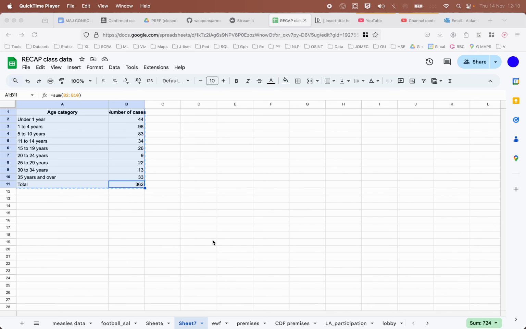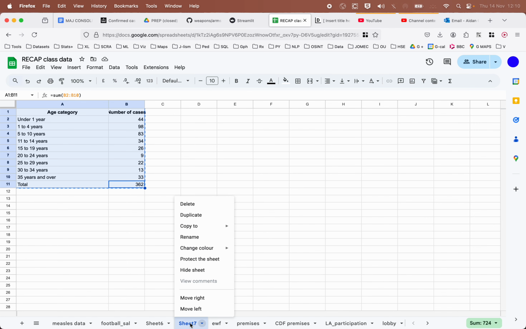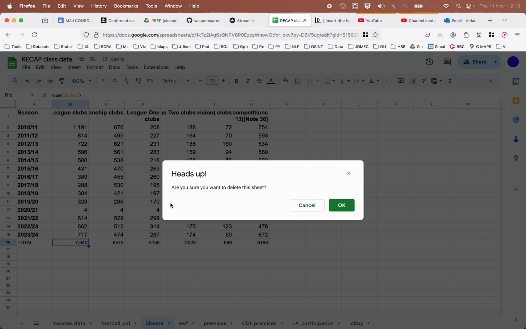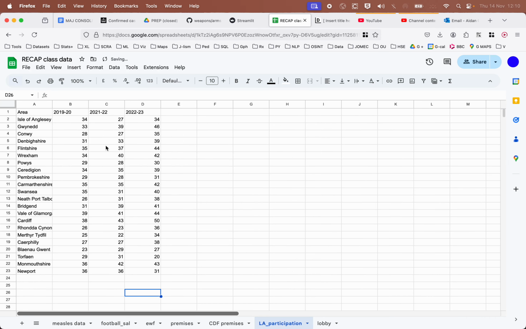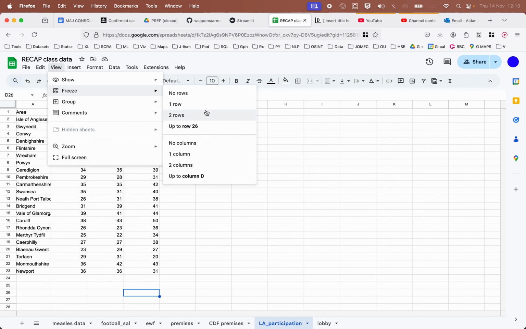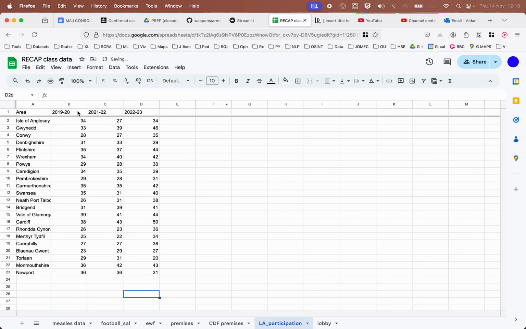For local authority participation. Get rid of these. Okay, so we're looking at this. I go to View, Freeze, One Row, and these are the percentages of people doing sport. Percentage of people participating in a sporting activity 3 or more times a week. Find the 3 areas with the fewest people doing sport in each of the 3 years.